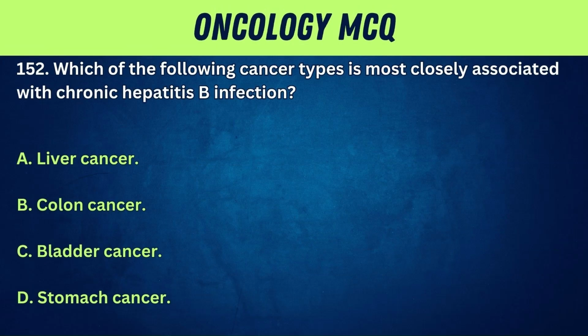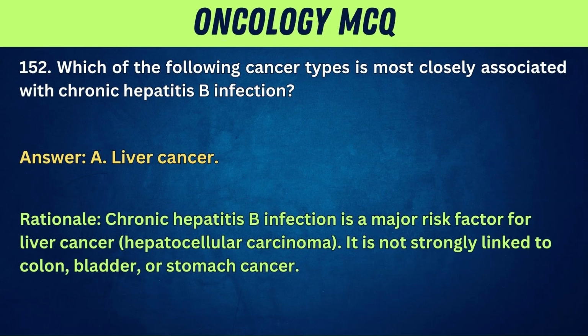152. Which of the following cancer types is most closely associated with chronic hepatitis B infection? A. Liver cancer. B. Colon cancer. C. Bladder cancer. D. Stomach cancer. Answer: A. Liver cancer. Rationale: chronic hepatitis B infection is a major risk factor for liver cancer, hepatocellular carcinoma. It is not strongly linked to colon, bladder, or stomach cancer.